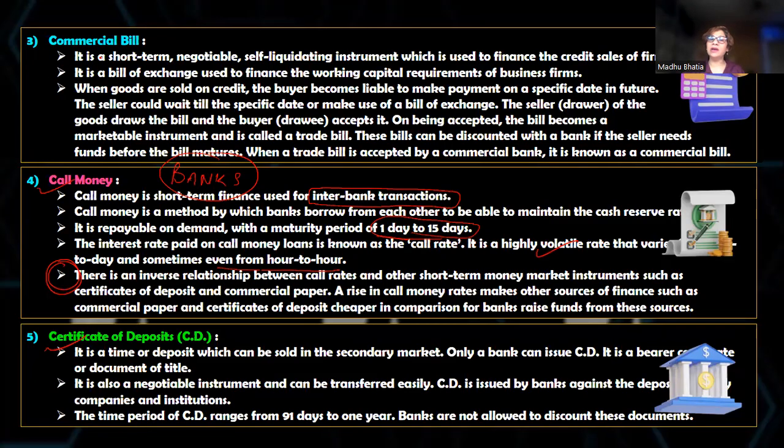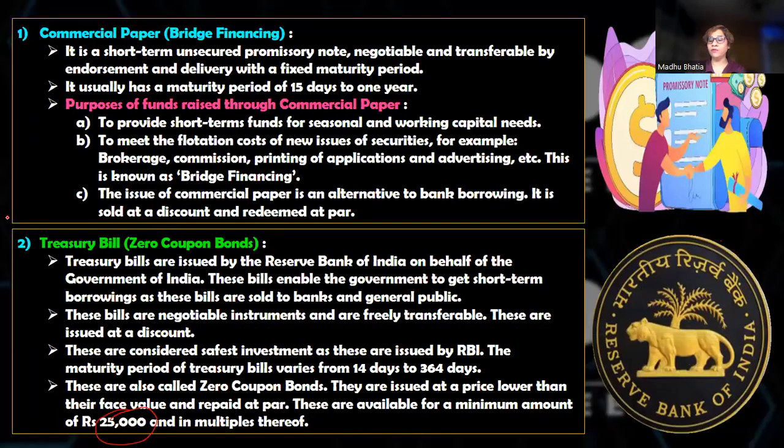Next, we move on to commercial bill. Commercial bill is the most common instrument that you know. So whenever goods are bought and sold on credit, a bill of exchange is issued. That is called as a trade bill. When that trade bill is retired or discounted with a bank, it is called as commercial bill. I repeat, a commercial bill is nothing but a bill of exchange which is retired or discounted with a bank. So when it is discounted, when the money is received from the bank, it becomes commercial bill because it is commercially exploited and is the most common source of short-term fund.